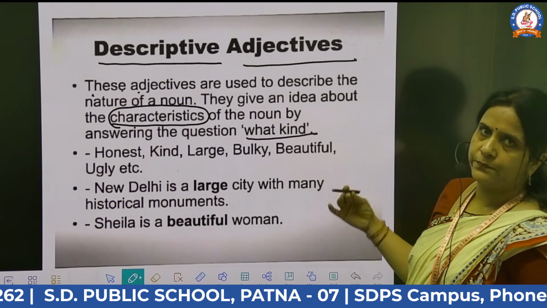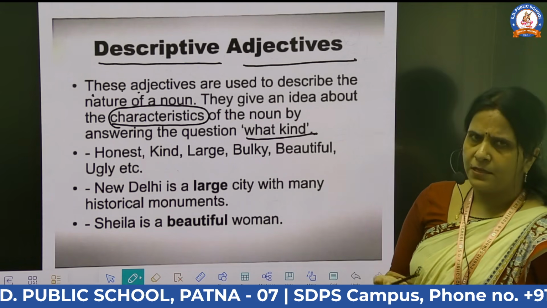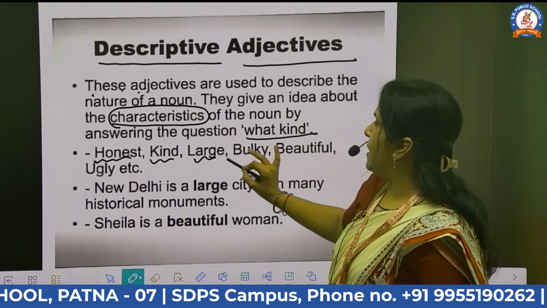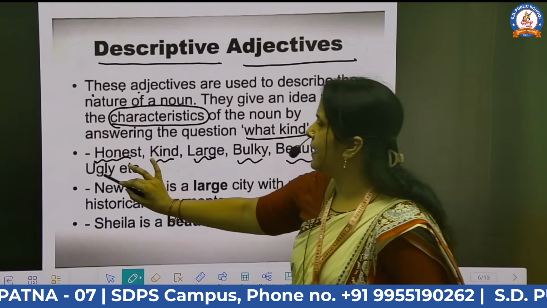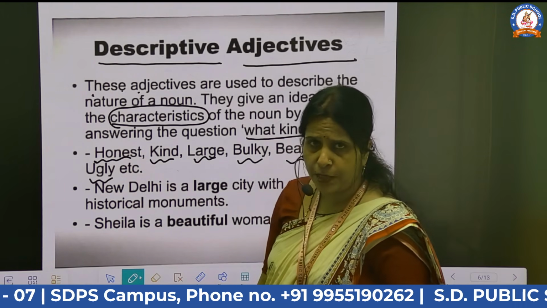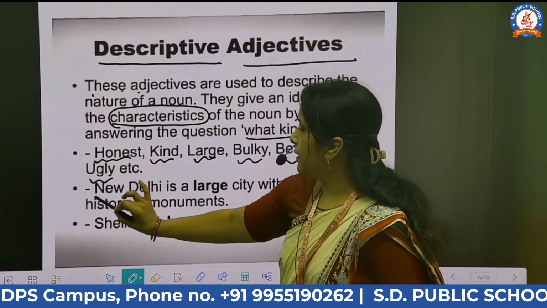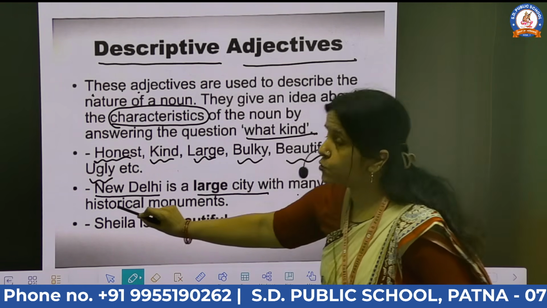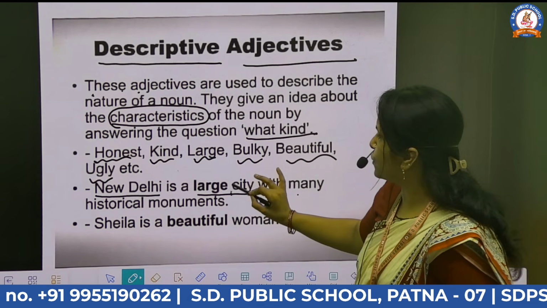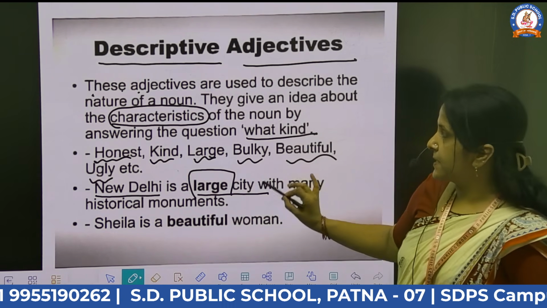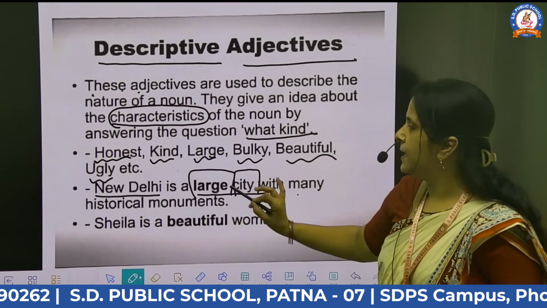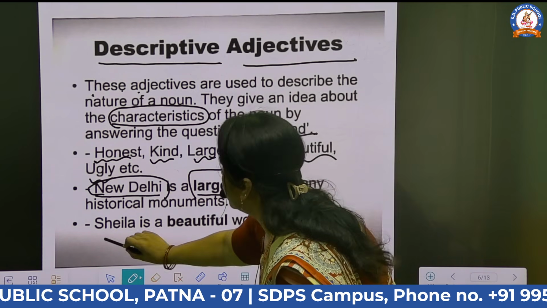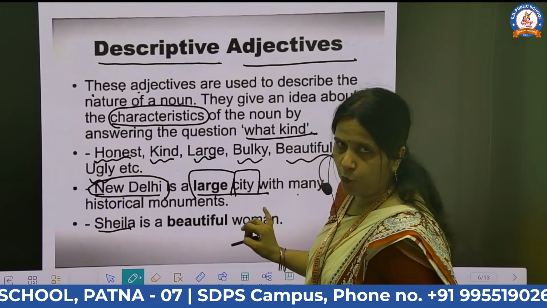If I'm talking about a person, it is old, fat, honest, kind, large, bulky, beautiful, ugly, etc. Any type of particular person. Then if I'm talking about New Delhi, it is a large city with many historical monuments. So large is the adjective which describes the city New Delhi. Understood?